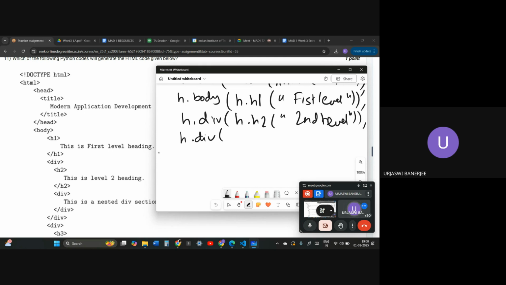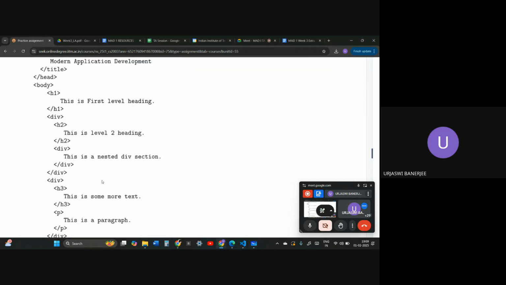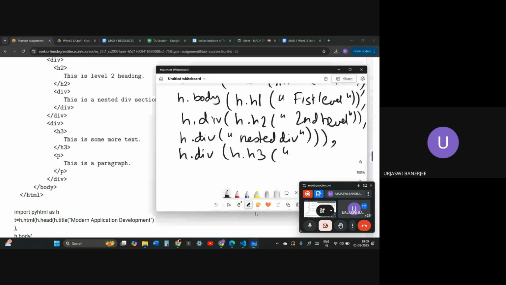Then I'll just write nested div, bracket close, and then a bracket just to close a div, and then another div will be closed. This div has been closed, comma, a div has been opened, h.div, open h3, h.h3, open, some more text, I will just write some.